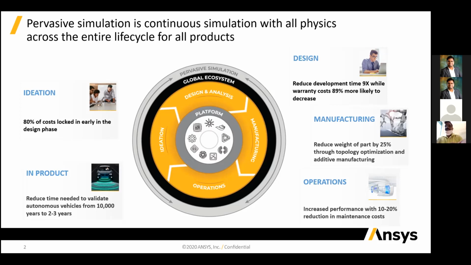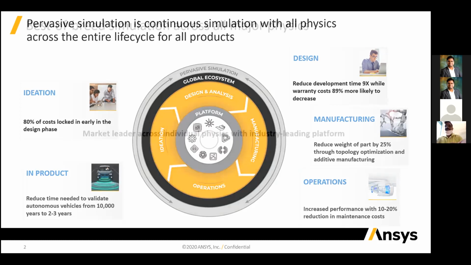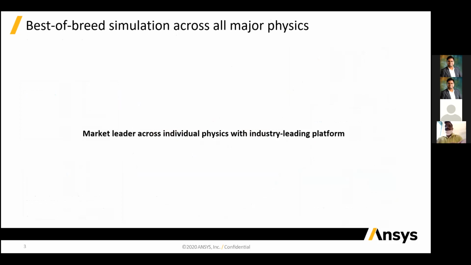Then you can go for the operational part, which will increase your performance and give a 10 to 20% reduction, and your maintenance cost will be less. ANSYS provides best-of-the-breed simulation in all major physics. It is a connection between electrical and mechanical designing, so you can easily do co-simulation with it.